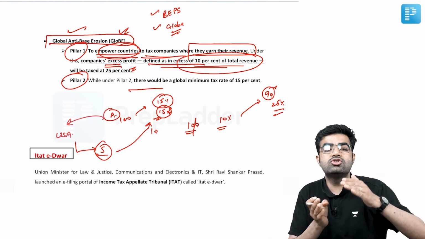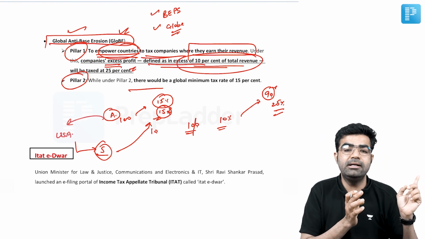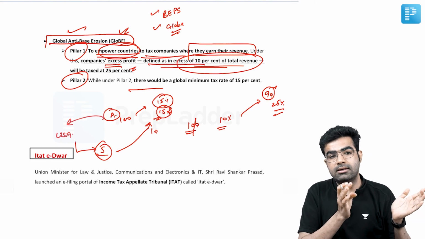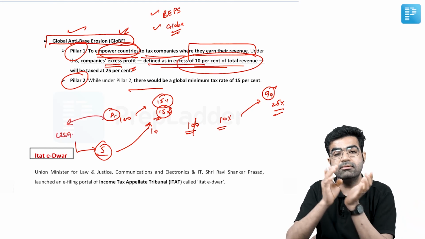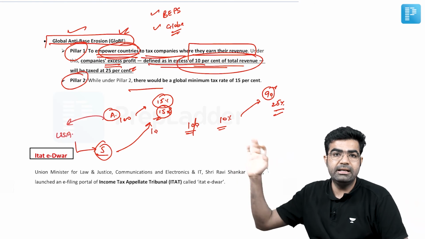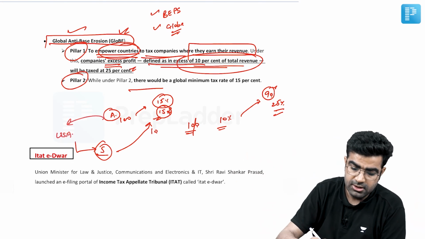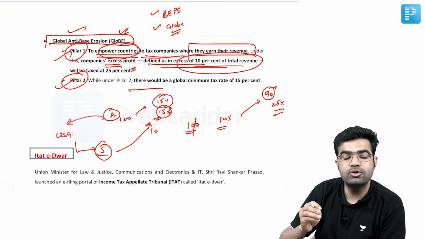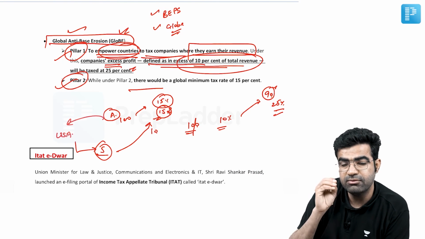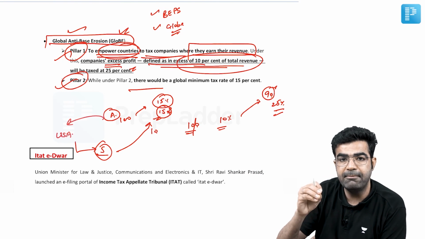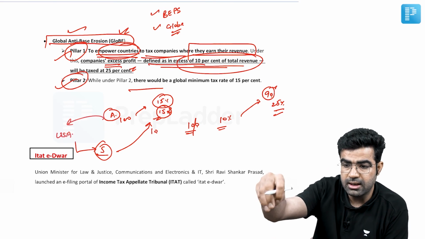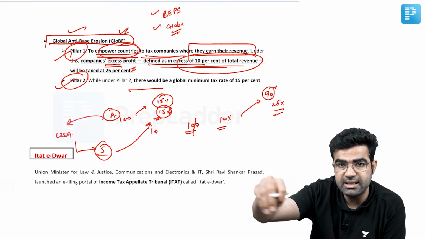So with this top-up tax, the home country of that company would provide the amount which is less than the 15% amount, in case of India. Okay, so this is the idea. So with these two pillars, we are going to ensure minimum 15% of the tax should be given by these MNC companies to the countries where they are operating.